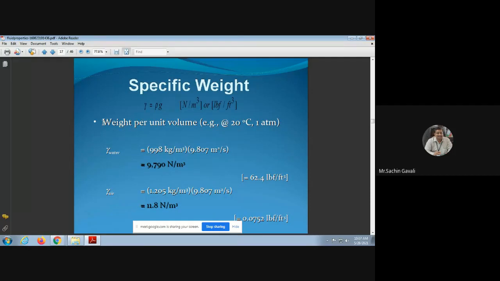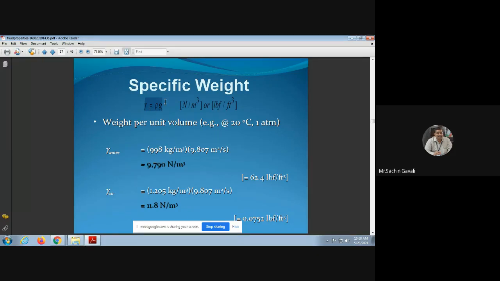Then another important property related to mass density is called specific weight, or weight per unit volume. Here we are calculating weight per unit volume, but weight is equal to mass into acceleration due to gravity. Therefore, the specific weight, denoted by small w, is rho into g. The relation is highlighted here: specific weight w is equal to rho into g.